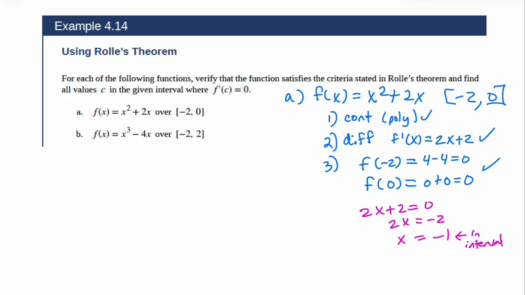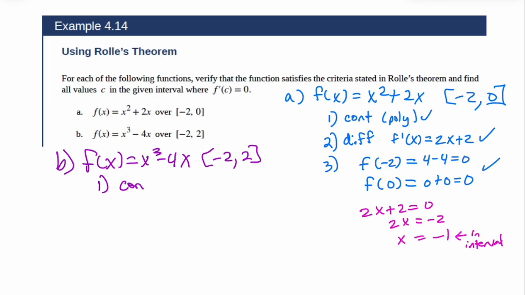That's it. Okay. Now let's do the same exact thing for B. We're going to do the same three things. One, it's a polynomial. It's continuous. Bam.